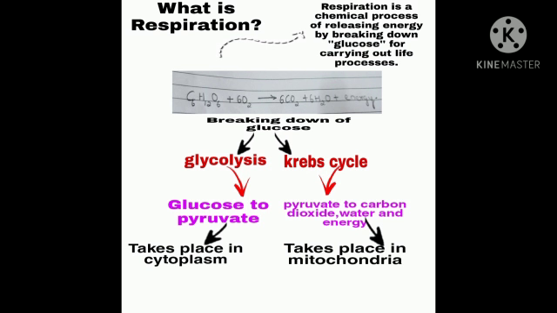Now, glucose should be broken down into energy. From where do we get this glucose? From the food that we eat, from the nutrients in the food. Mainly the carbohydrates, but in animals like flesh eating animals, protein will be the main nutrient. So protein only will give the glucose.